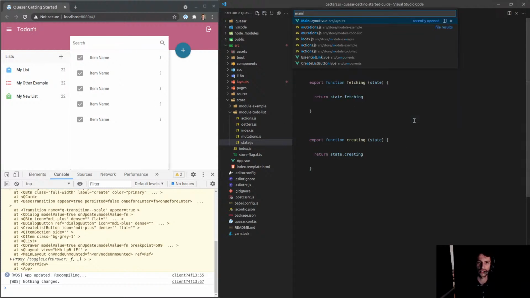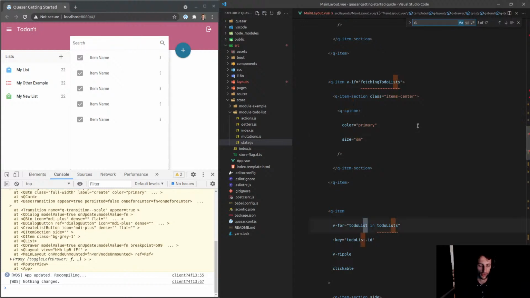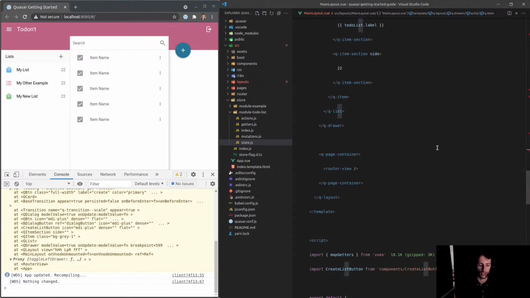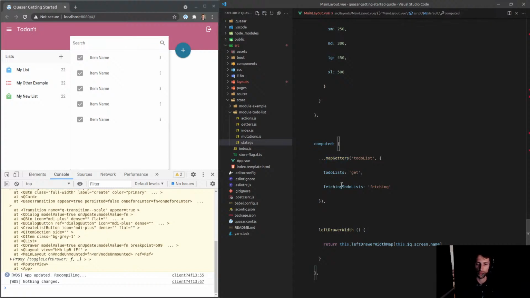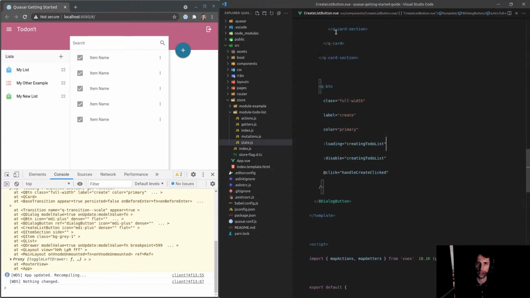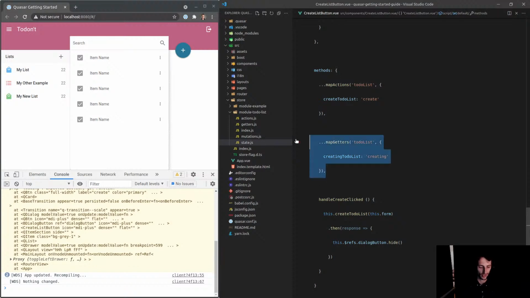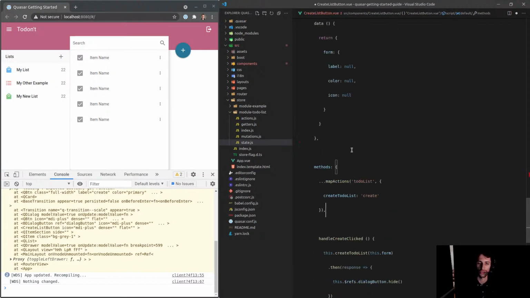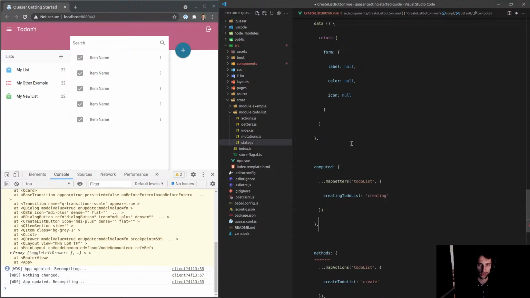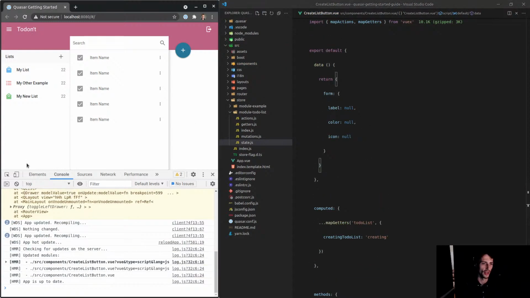So let's see if there's anything different on the main layout that I did. So let's go into state. What was it? Map getters. There it is there. And I've put that in computed. Oh, it looks like I might have put that in methods in create list. Let's have a look here. Yeah, I've put it in methods. Oh, Luke, you silly, silly boy. So let's say computed there, whack that in, save it, and I reckon that'll work now.